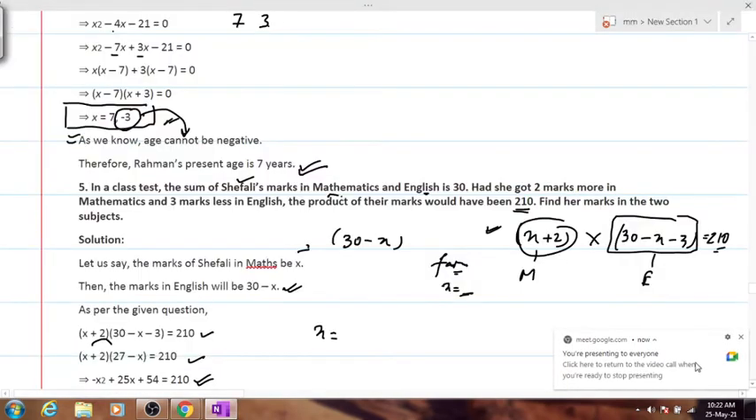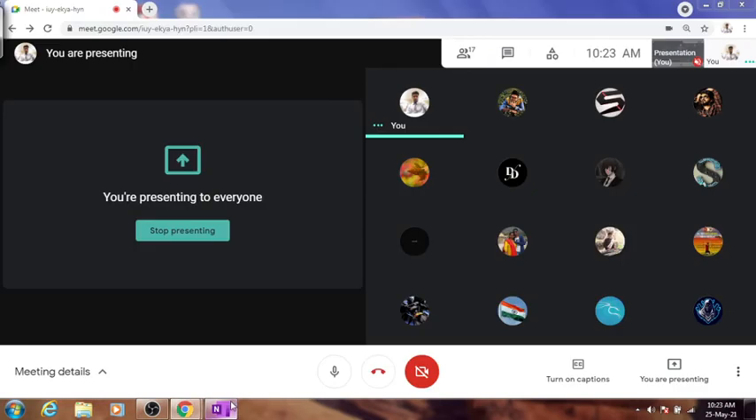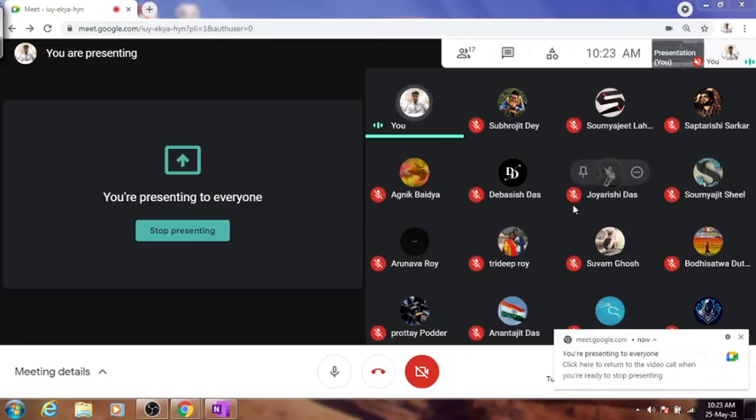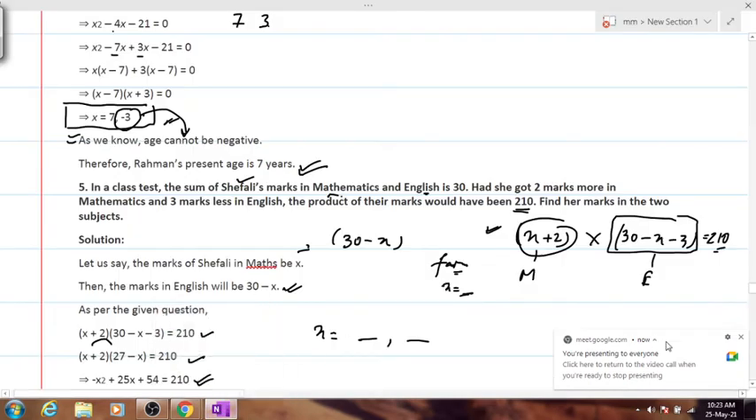Don't sit like this, like ghosts. Tell me what is the value for x. Trideep say, no, no, not Trideep. I'll ask the answer from Shomajit Sheel. Mr. Sheel, tell me the value for x, that is the marks obtained in maths. If you haven't done it, fast do it. Shomajit Sheel will tell me the answer.